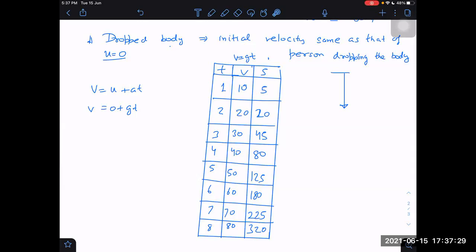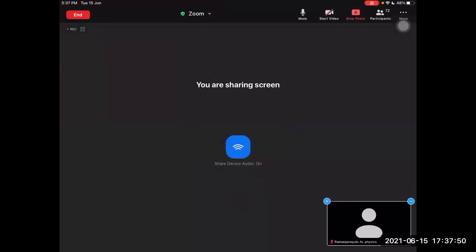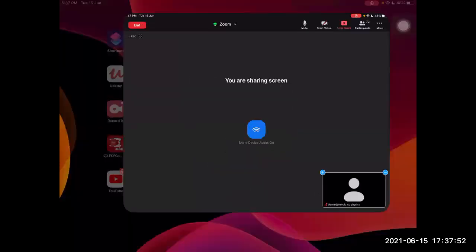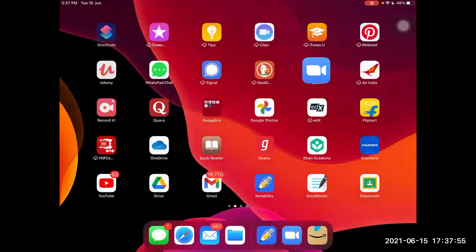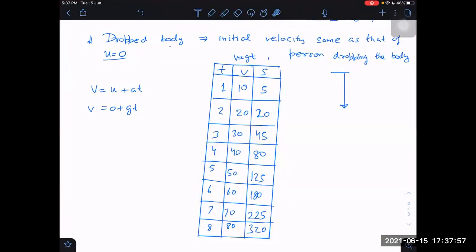Understood or not? Understood, sir. Just wait, boys. Listen, average speed is distance by time. Speed is not equal to distance by time. Are you listening? Yes, sir. Okay, so learn it now.